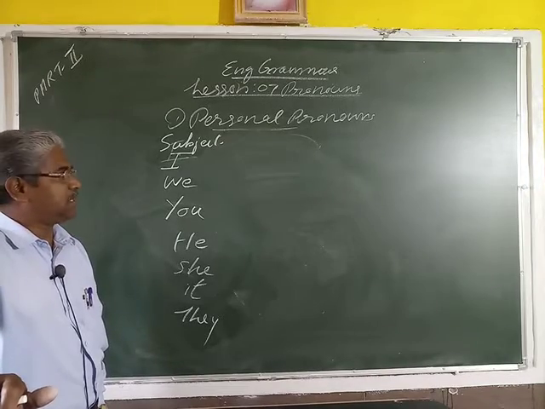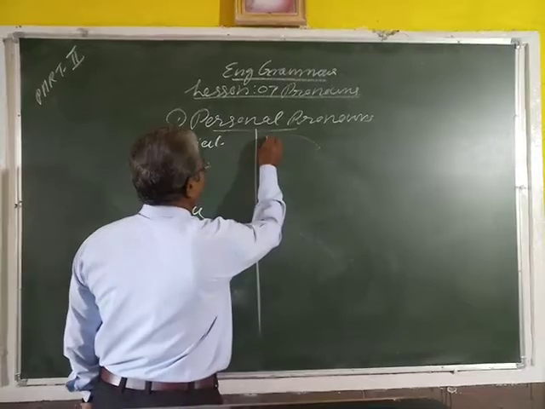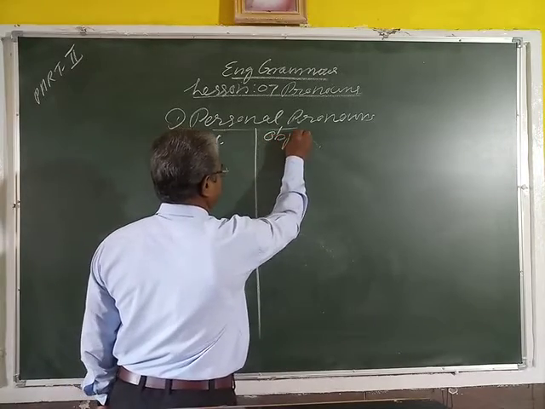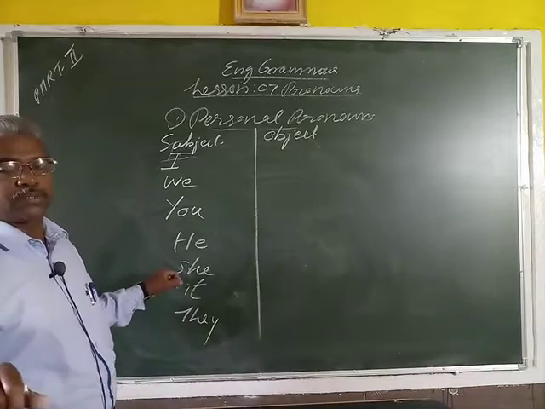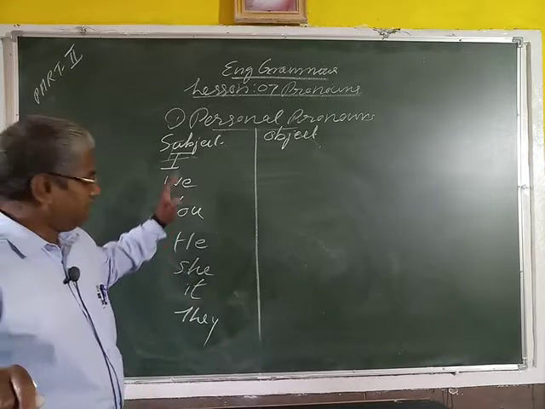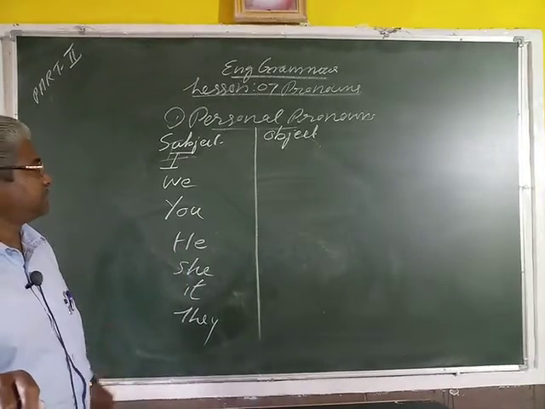What will come at the end of a sentence? That is known as the object. These personal pronouns come in the first part, or beginning, of the sentence.